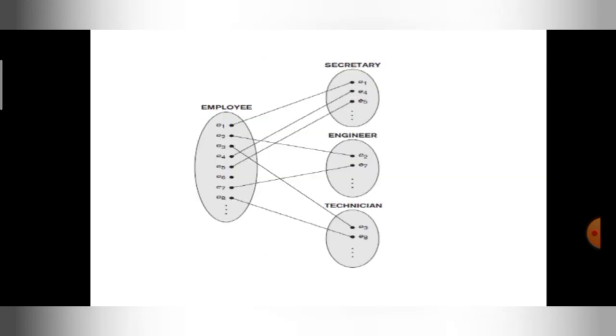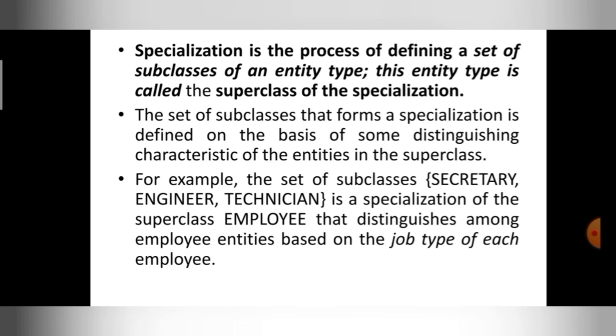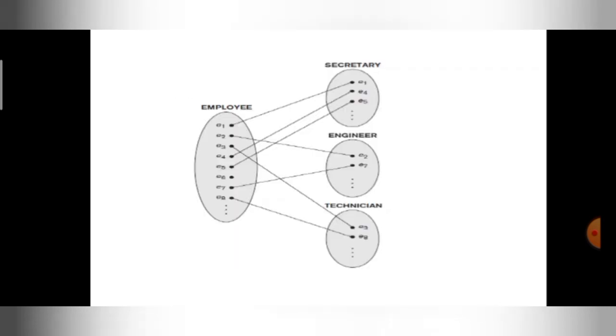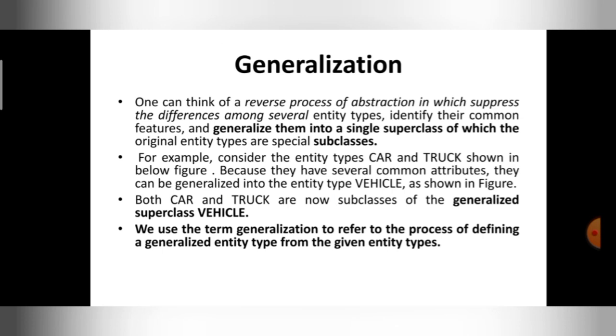In specialization, what I did, I took an entity and, based on the specialization, I created the subclasses of a superclass. The superclass is employee here, and the subclasses are secretary, engineer and technician. But here I took the subclasses and grouped them into a single superclass.